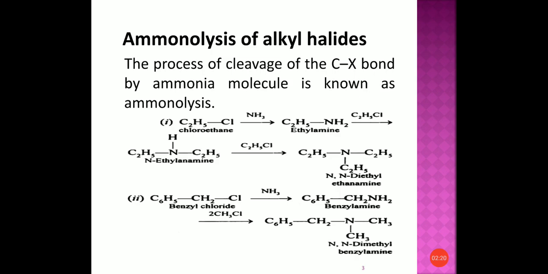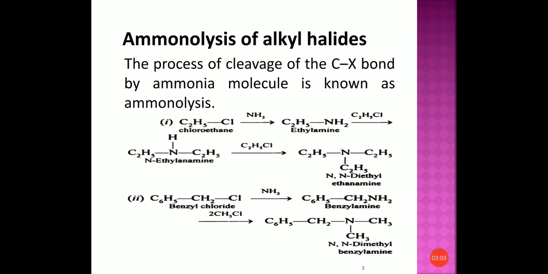Okay. So here we have some examples. The first equation is C2H5Cl. On reaction with ammonia you get C2H5NH2. That is, chloroethane can be converted to ethylamine on reaction with NH3. The chlorine in that reactant is substituted by the NH2 group, that is amino group. So you get ethylamine. Again this ethylamine further reacts with C2H5Cl, the same reactant.